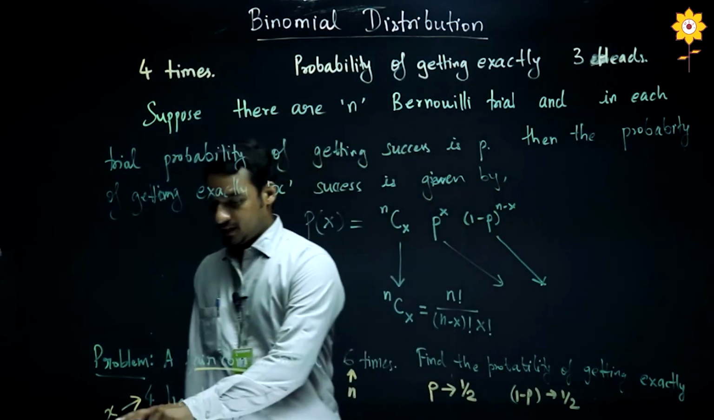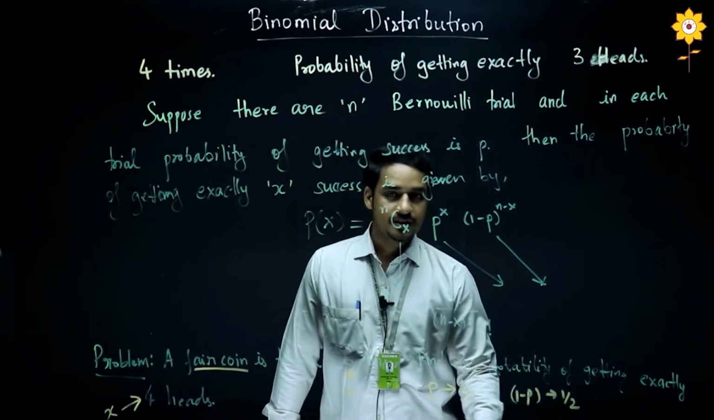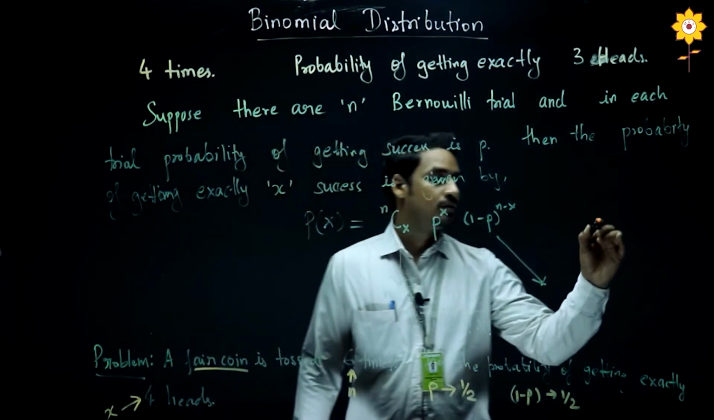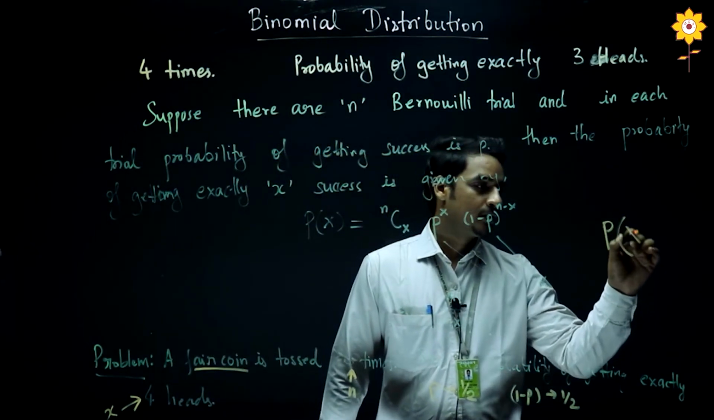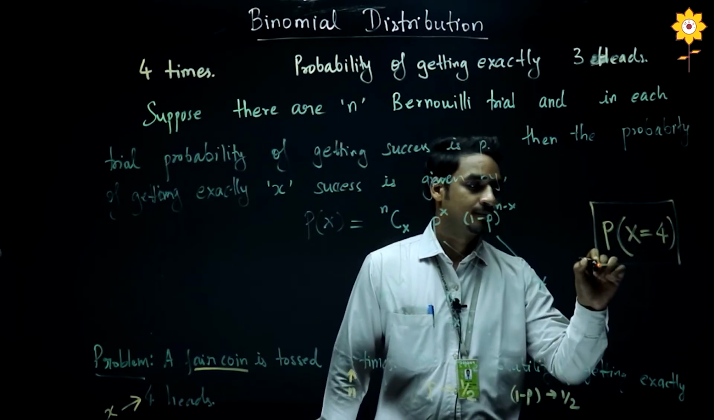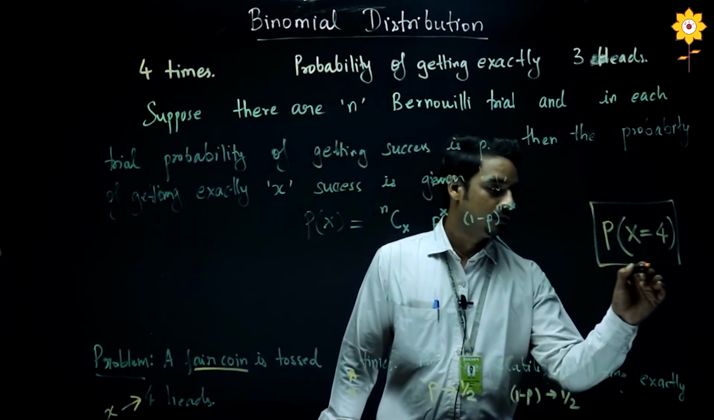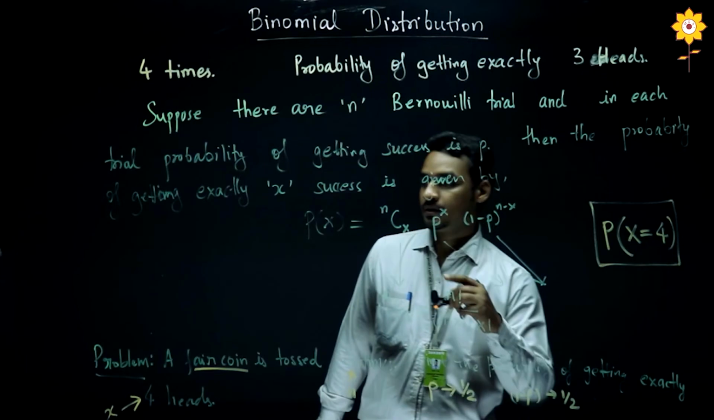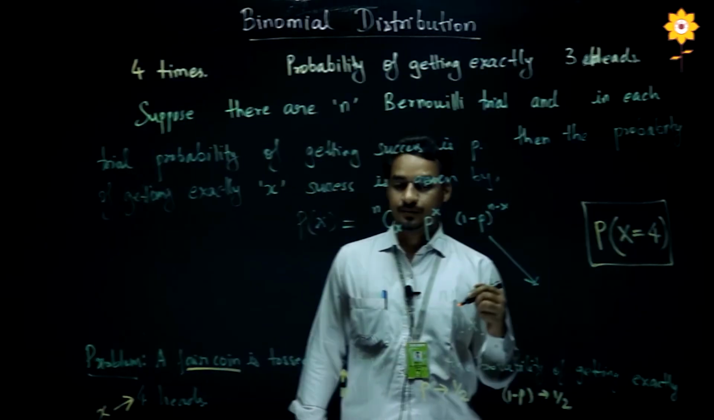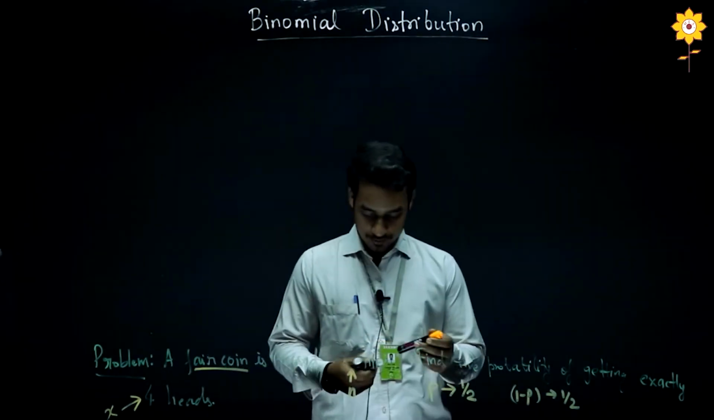So here we have x, we have n, we have p, we have 1 minus p. We can substitute these values in this equation to find the probability of getting exactly 4 successes. So I want all the students to try this question, and in the next clip I am going to solve it. Okay, so now I will discuss the solution of this problem.